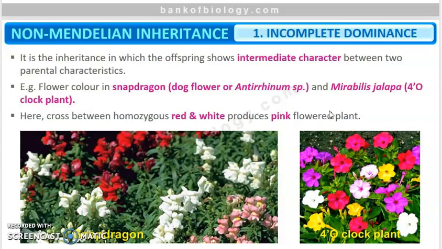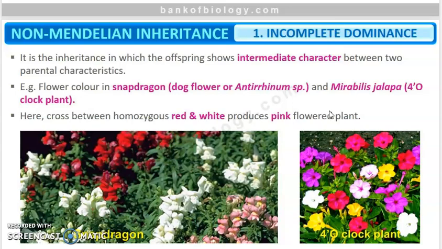Suppose they have taken a flower which has red color and white color. In the F1 generation, what did Mendel say? He told that it will give rise to only the trait of any one parent, right? So either it will be red or white, depending upon the dominance.